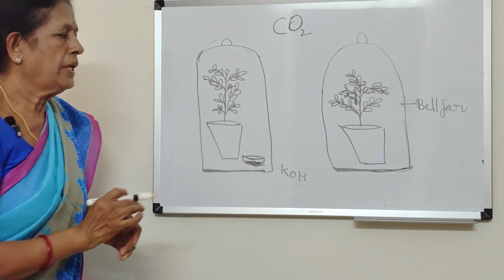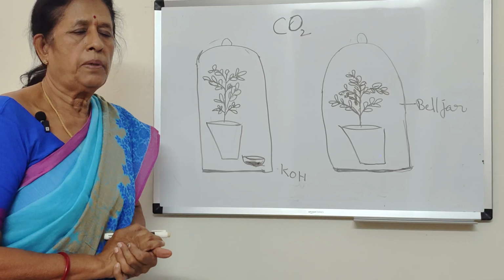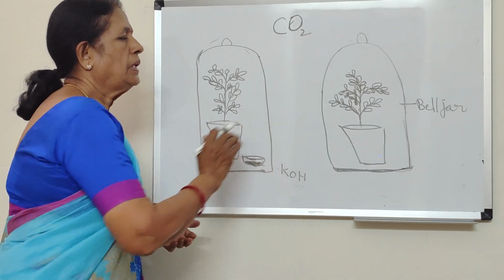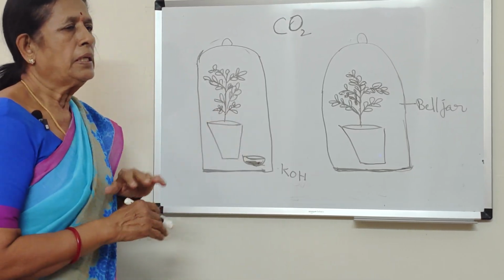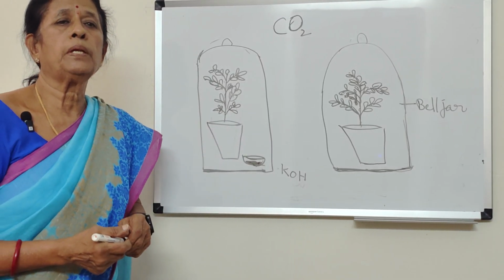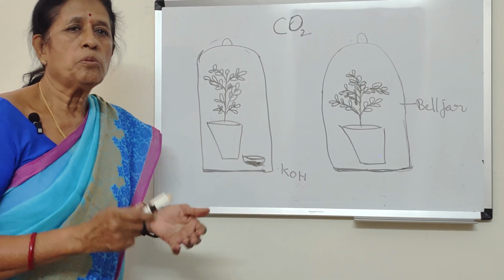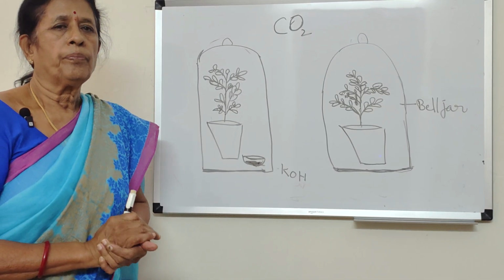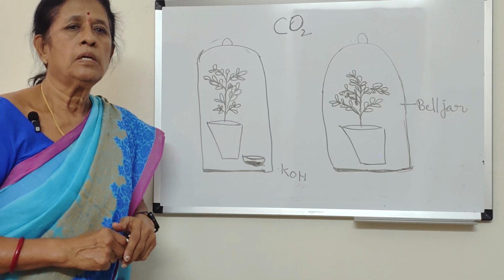So, first we have to take potted plants. Two healthy potted plants, the plants which are grown in pots. And we have to keep the potted plants for a few days, 4 or 5 days, in a dark room. Why do we have to keep the plants in the dark room? Because when there is no light, plants cannot synthesize the food material.